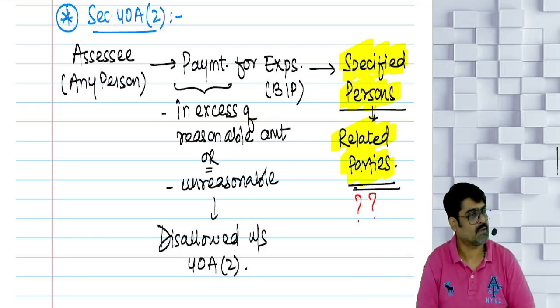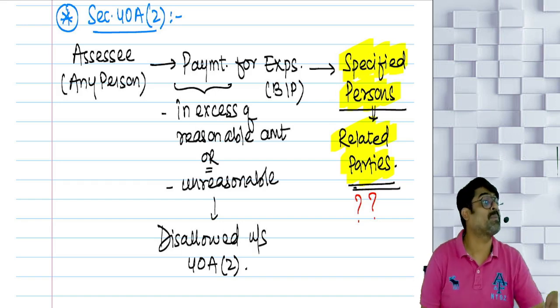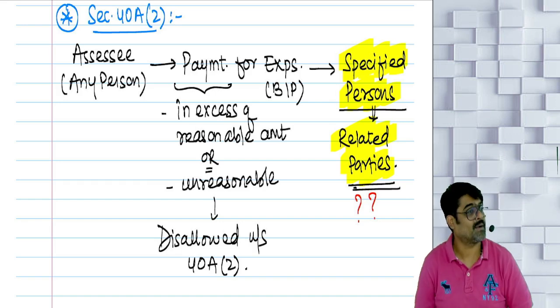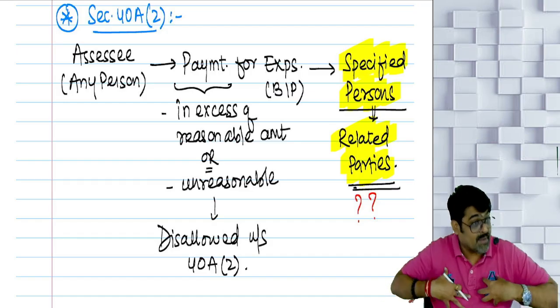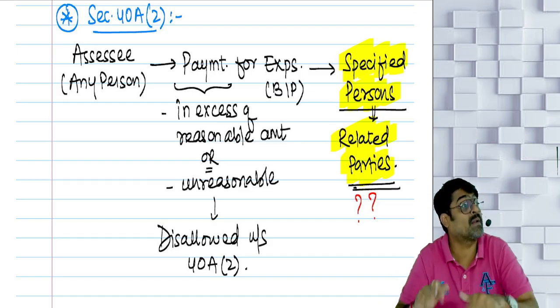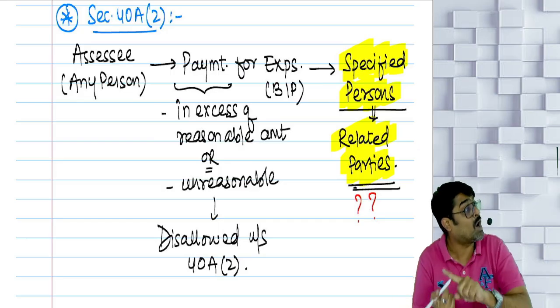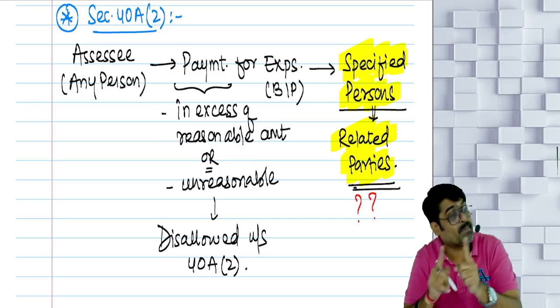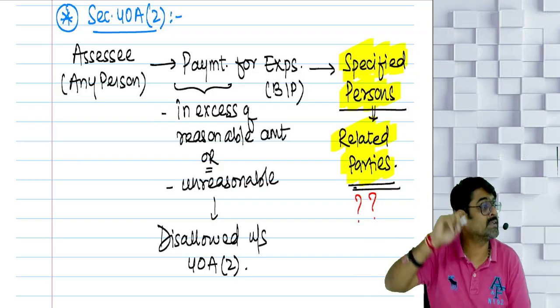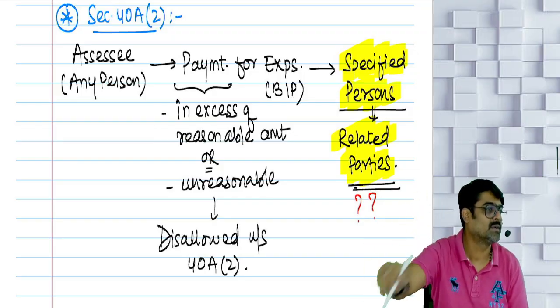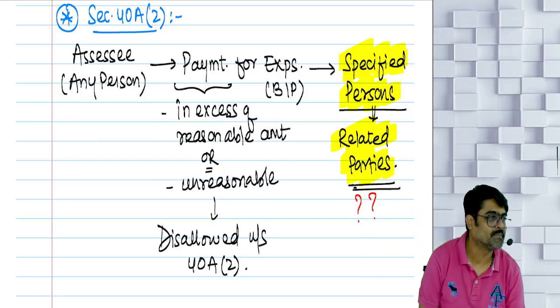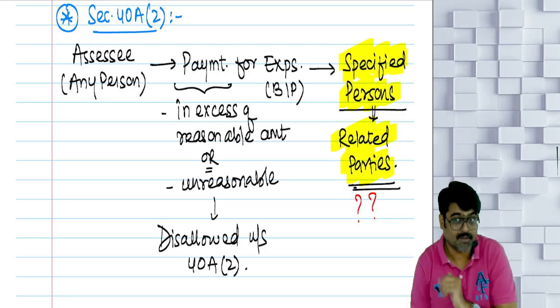So who is a related party? Member, partner, director is my related party. Any relative of that member, partner, director will also be a related party. Any concern where I am having a substantial interest or my member, partner, director is having a substantial interest or a relative of the member, partner, director is having a substantial interest, even that concern is also a related party. So you have to be very careful who is a related party.